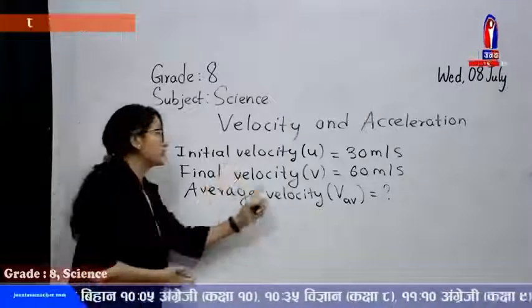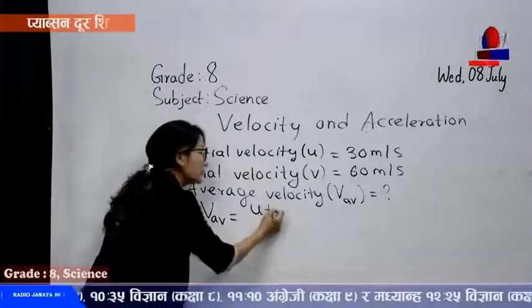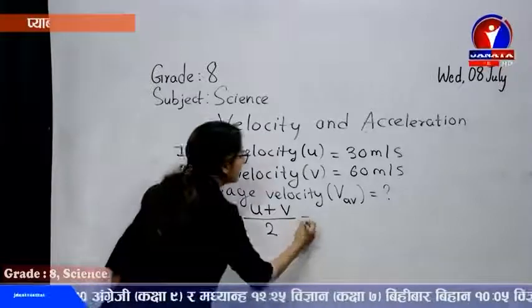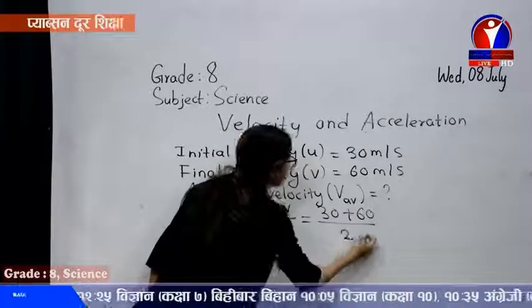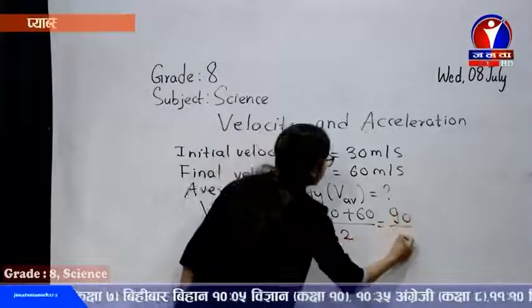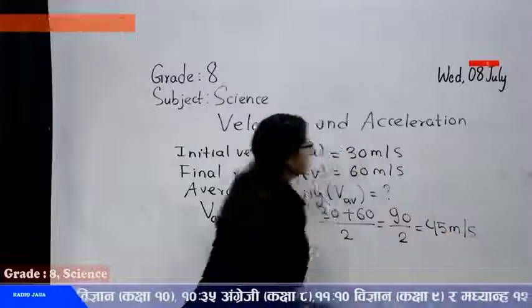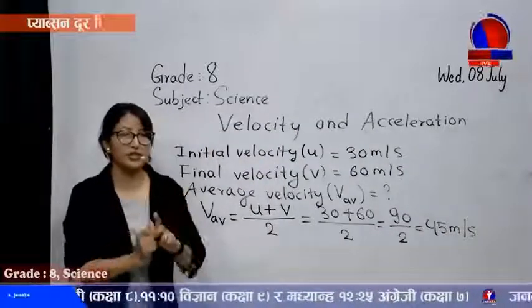So V_av equals U, the initial velocity, plus V, the final velocity, divided by 2. U is 30, V is 60, divided by 2. So it's 90 by 2, equals 45 meters per second, the average velocity of the moving body.